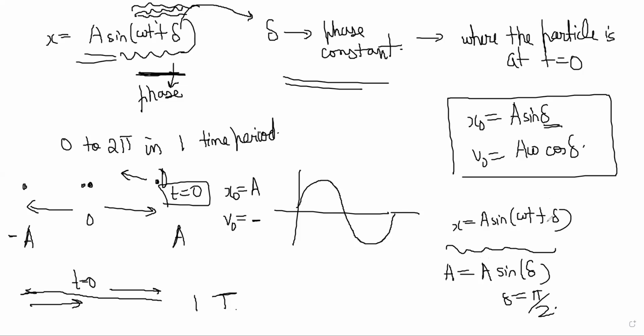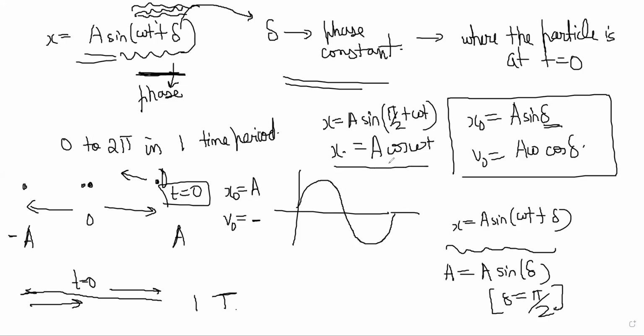And if delta is pi by 2, then the equation itself can be written in a slightly different way, because x is equal to a sine omega t plus pi by 2. So pi by 2 plus omega t will become a cos omega t. So if sometimes someone writes an SHM equation using cos, that doesn't mean it is wrong.